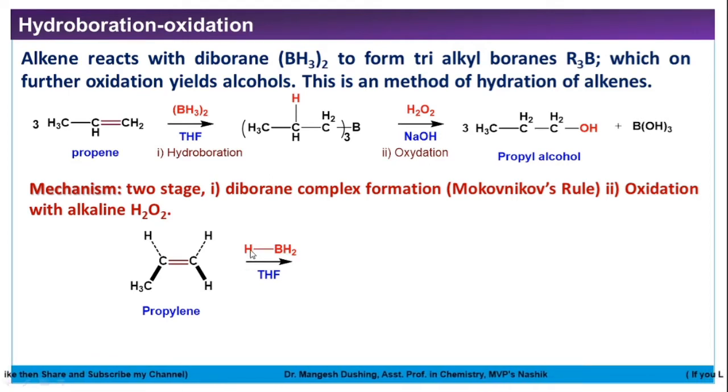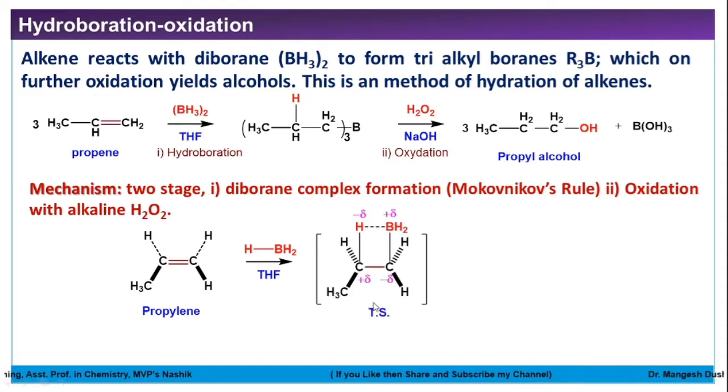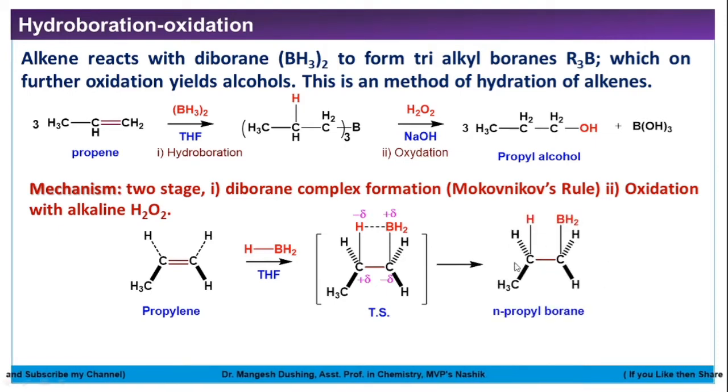So what will happen? There is a simultaneous attack of this hydrogen as well as boron on this alkene carbon-carbon double bond. So the pi bond will break and two sigma bonds will form, one with hydride and one with boron. So in this complex, hydrogen carries a partial negative charge while boron carries a partial positive charge. So this is the transition state we will get. This is a short-lived transition state. Immediately that will break down into n-propyl borane. So this is called hydroboration, addition of hydrogen and boron.